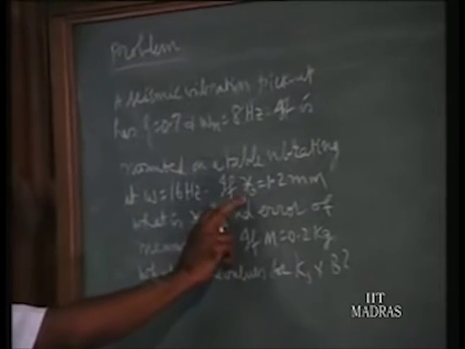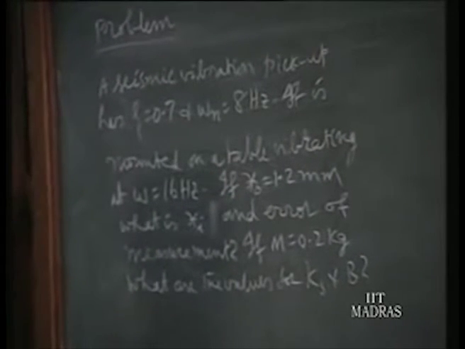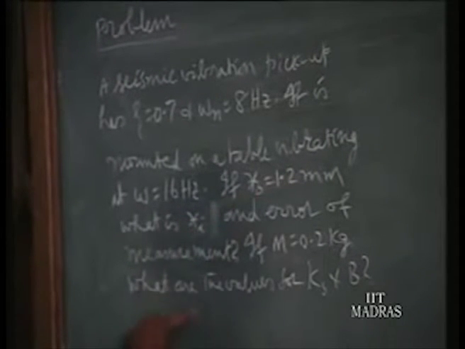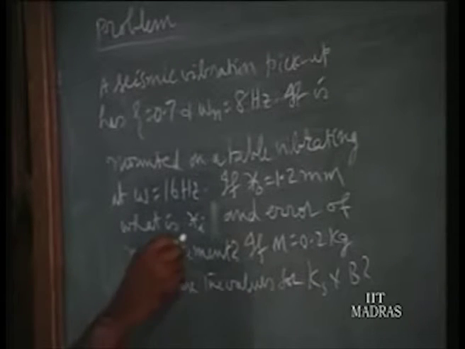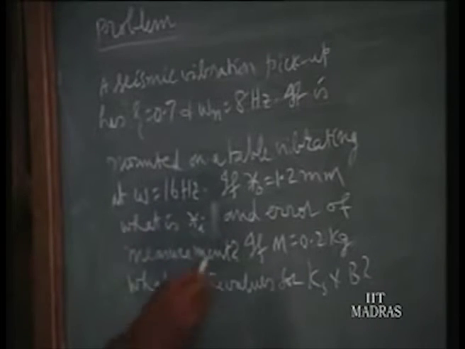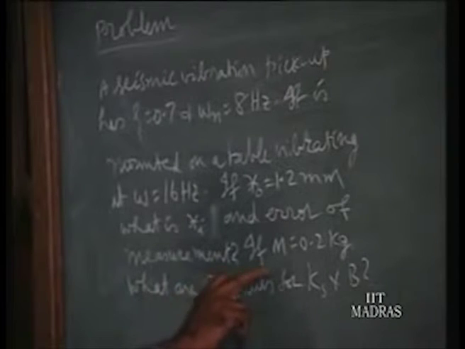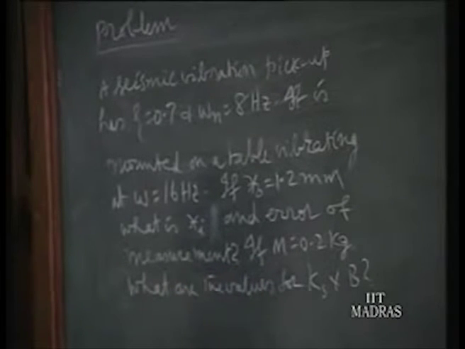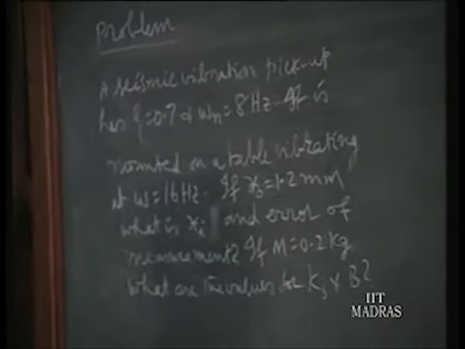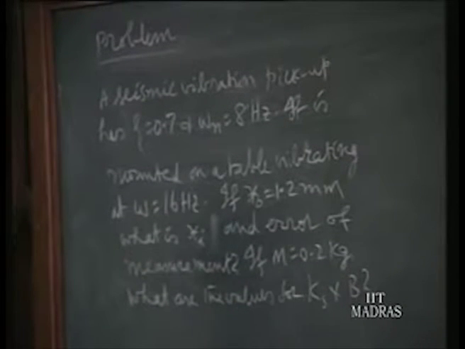If the measured displacement xo is 1.2 mm, what is the amplitude of vibration of the table, that is xi, and what is the error of measurement? That is one part of the problem. The second part is, if the mass of the seismic instrument is 0.2 kilogram, what are the values for the spring constant and the damping coefficient?